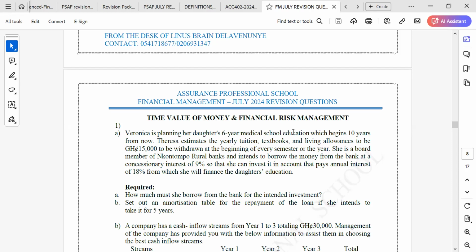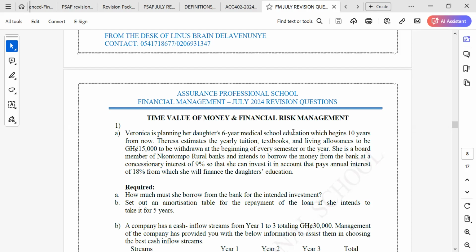She is a board member of Ntompo Rural Bank and intends to borrow the money from the bank at a concessionary rate of 9% so that she can invest it in an account that pays annual interest of 18%, from which she will finance the daughter's education.